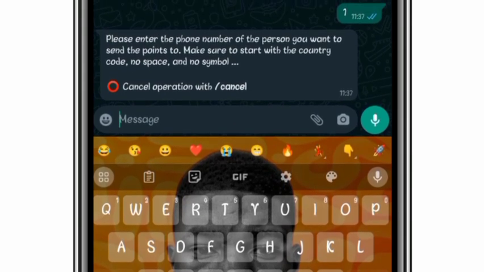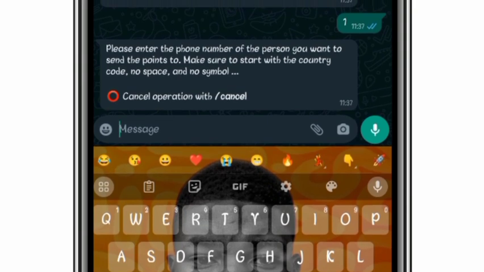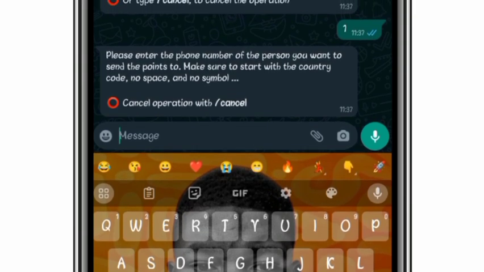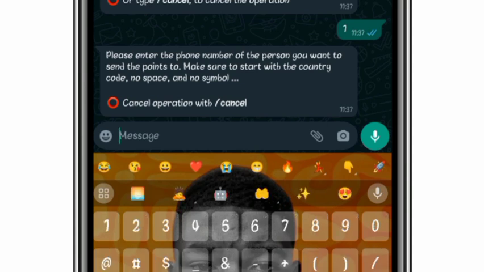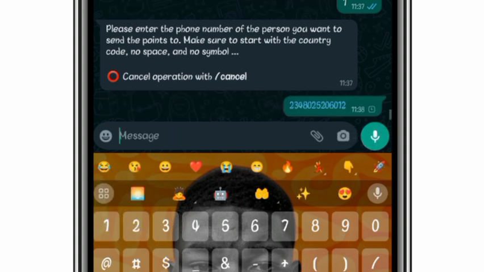So it says please enter the phone number of the person you want to send the point to. Make sure to start with the country code. So you have to start with the country code of the person you want to send the point to. And send it.